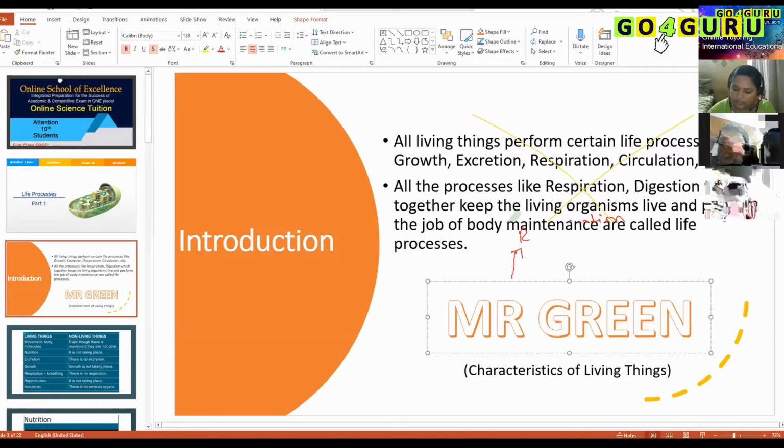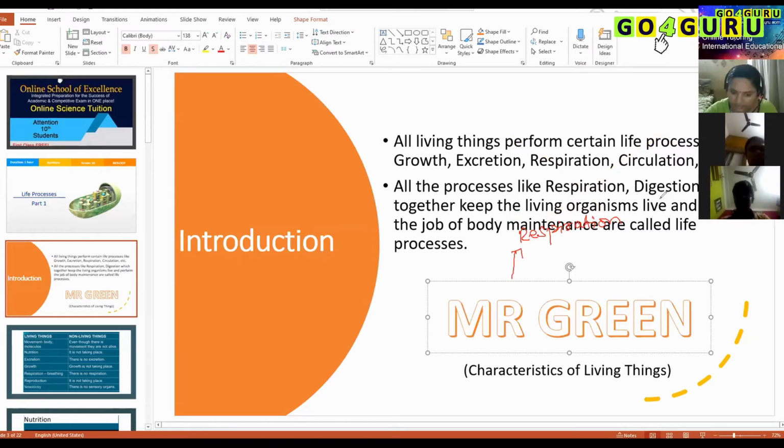Okay, so as I mentioned, the second one is respiration. Now can anyone tell me what respiration is all about? What is respiration? Mostly students tell me that respiration is breathing. We take in oxygen and we give out carbon dioxide, which is referred to as respiration. Am I right? But technically speaking, respiration is a different term and breathing is a different term. I'll tell you how they differ.